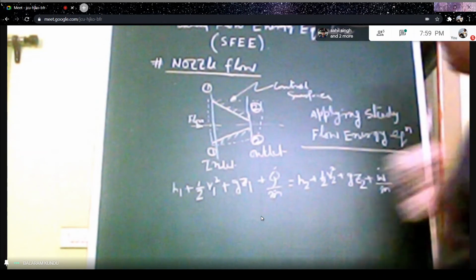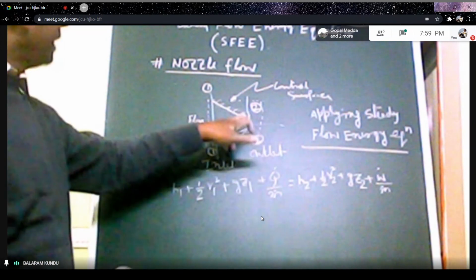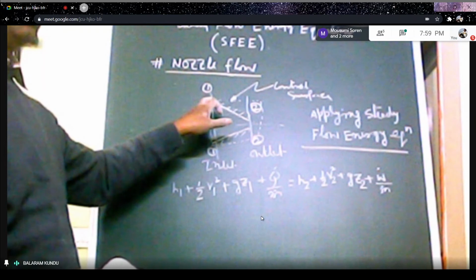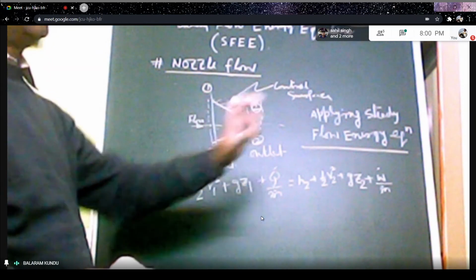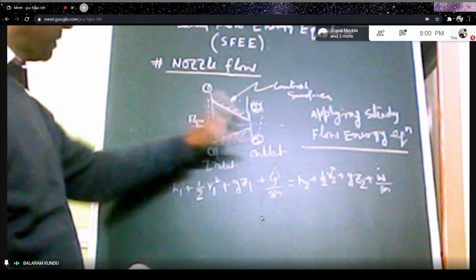Distance. Generally for nozzle flow, there is no heat transfer. We consider the adiabatic wall situation. The wall is adiabatic for nozzle flow, so there will be no heat transfer taking place.